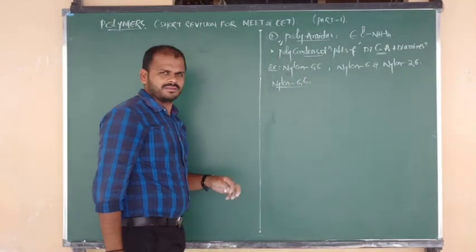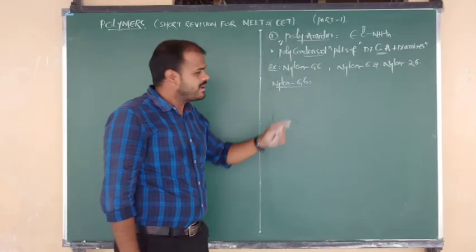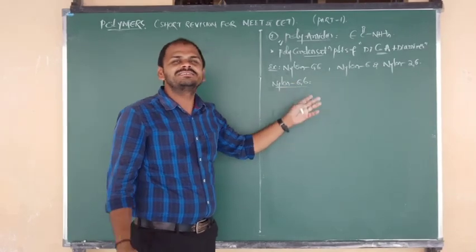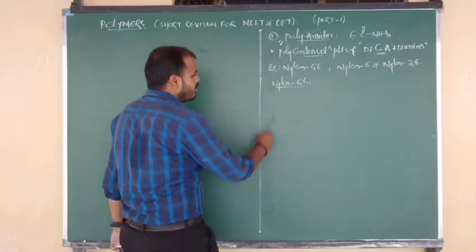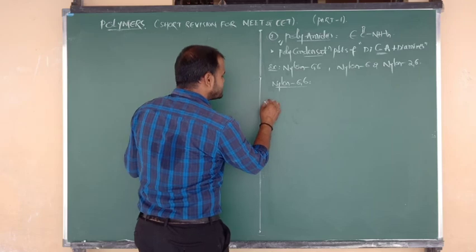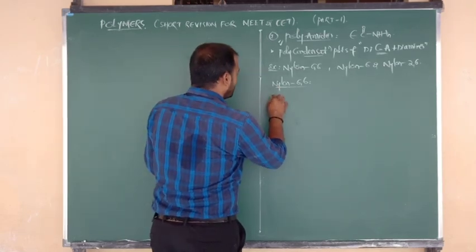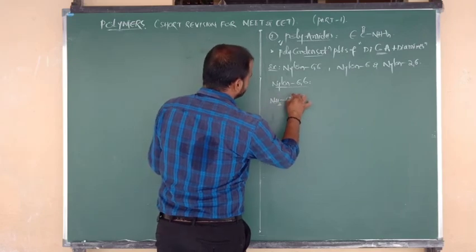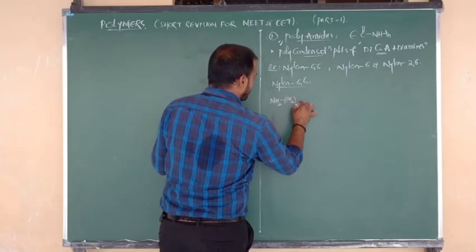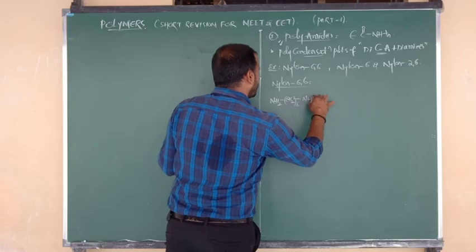Nylon 6,6 means it contains 2 monomers. The first monomer contains 6 carbons, and the second monomer contains 6 carbons. What is the first monomer? I am going to write the structure here: NH2 bonded to CH2 taken 6, again connected to NH2.